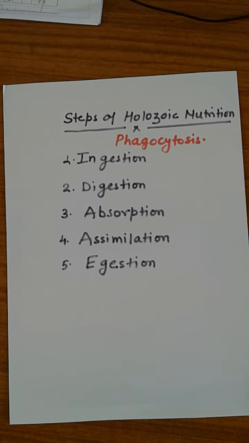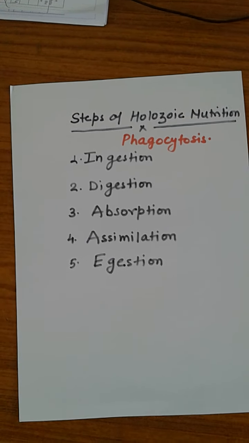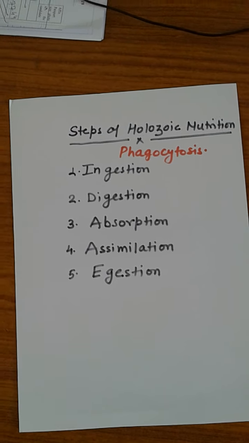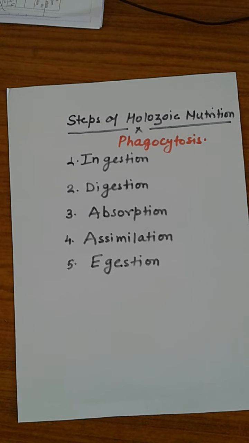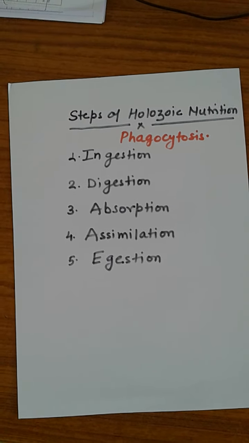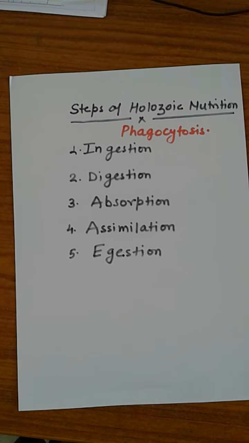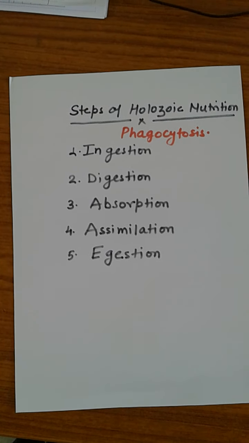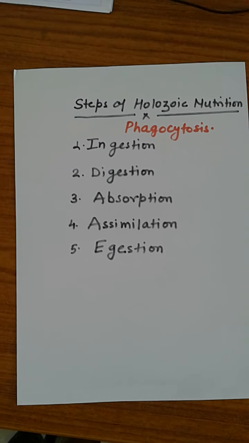When the food material reaches inside the plasma membrane, it forms a food vacuole, to which lysosome cell organelles attach, which contain hydrolytic enzymes that digest the food material. Digested food material is absorbed and assimilated through cytoplasmic movement to the whole body, and the undigested food material is ejected from the plasma membrane.